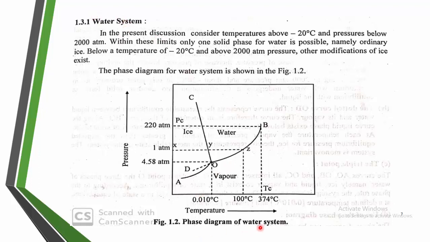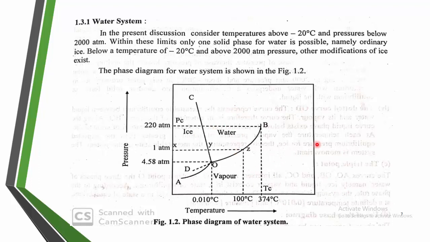Here this is called the phase diagram of water. First try to understand water is a one component system. Just as we discussed previously, ice is converted into water, and water is converted into vapor. Ice is in the solid phase, water is in the liquid phase, and vapor is in the gaseous phase. These three are at a certain point in equilibrium. Such a point is called the triple point. These things we are going to study in the phase diagram of water system.